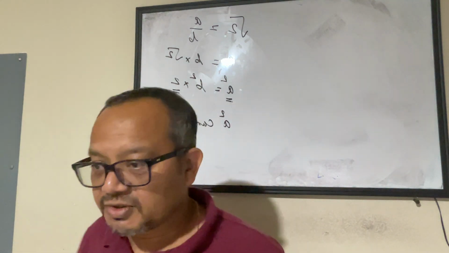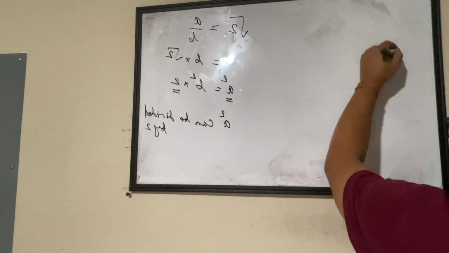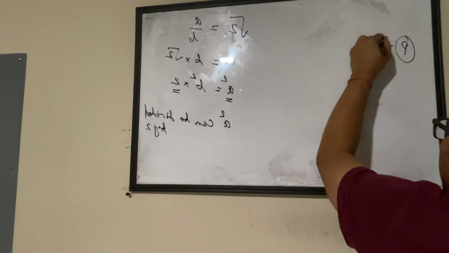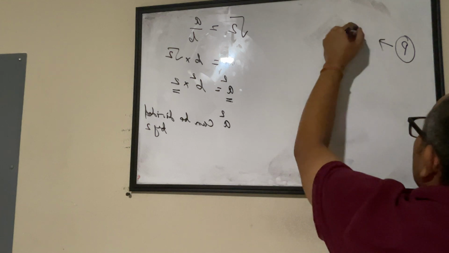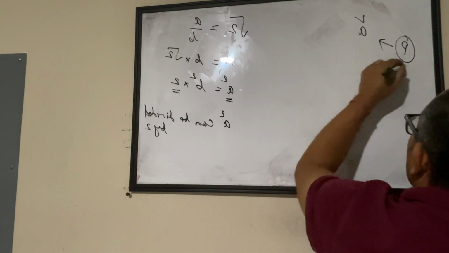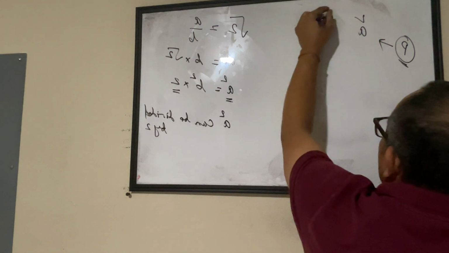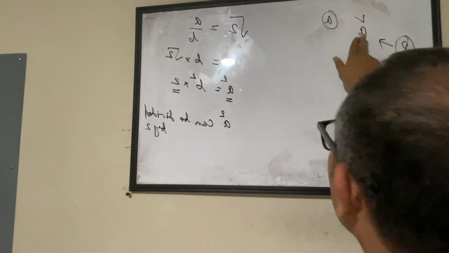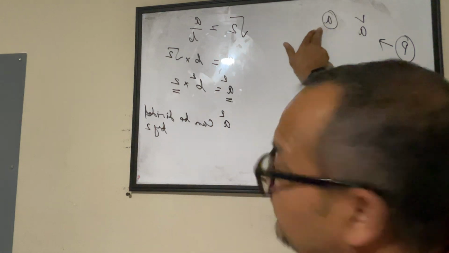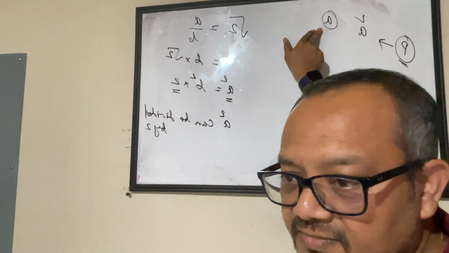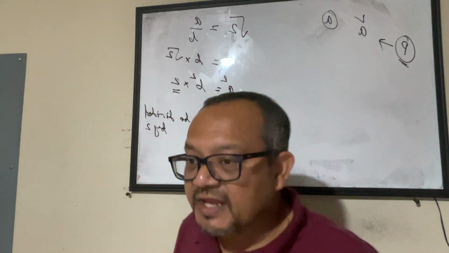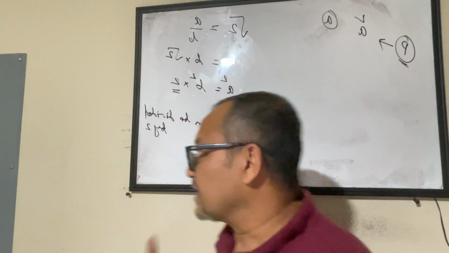Now there is one more theorem. If I have a prime number P and if it can divide A square, this prime number can also divide A. Meaning, if a prime number is a factor of A square, then it's also a factor of A. This is one theorem that is given as the base for doing the calculation.